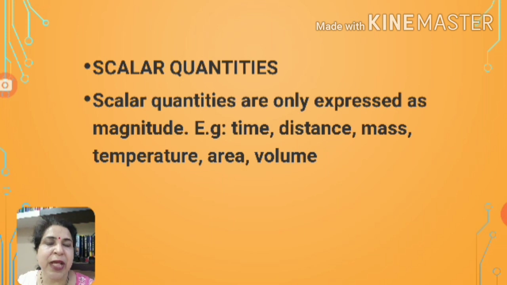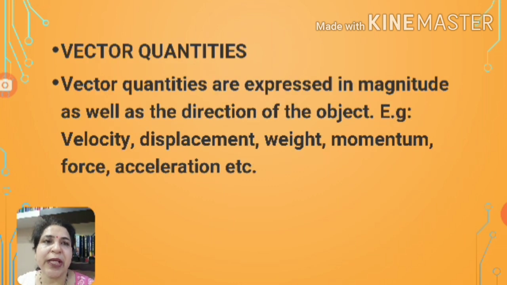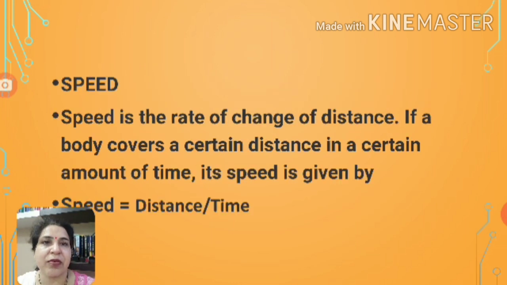Now I am saying scalar quantities and vector quantities. What are they? All the physical quantities are divided into two groups, scalar quantities and vector quantities. Scalar quantities are those quantities which, to describe them, we need only the magnitude. Here the direction is not important, like time, distance, mass, temperature, etc. Vector quantities are those quantities which require magnitude as well as direction to describe them. For example, displacement, velocity, weight, etc.